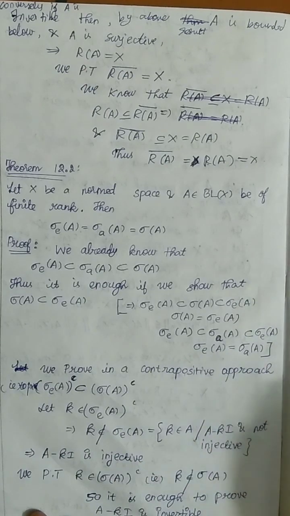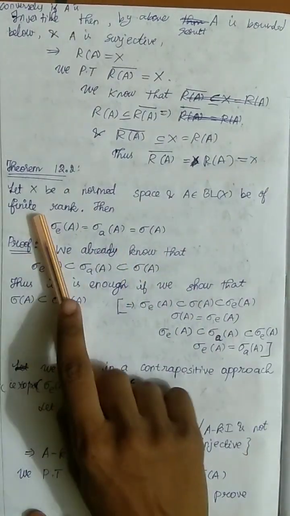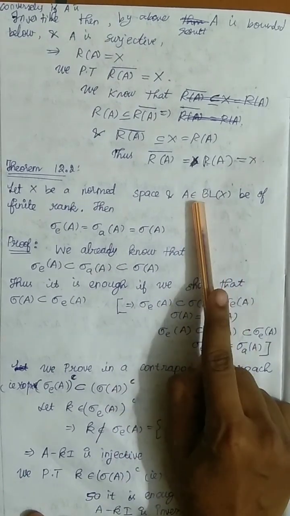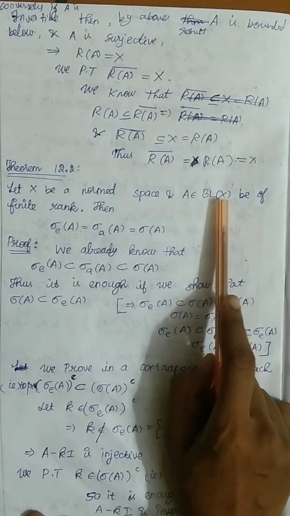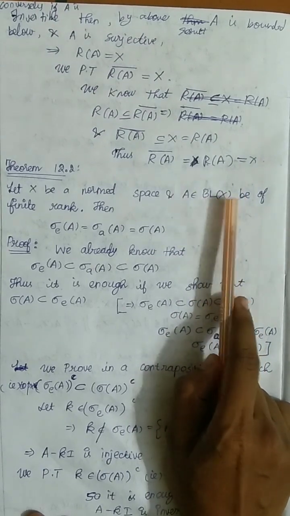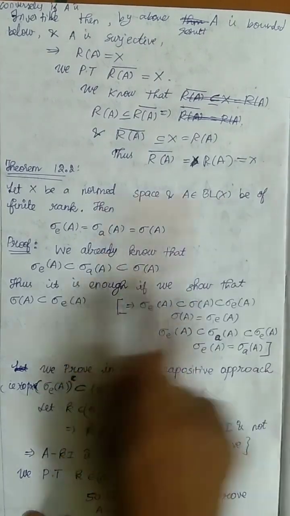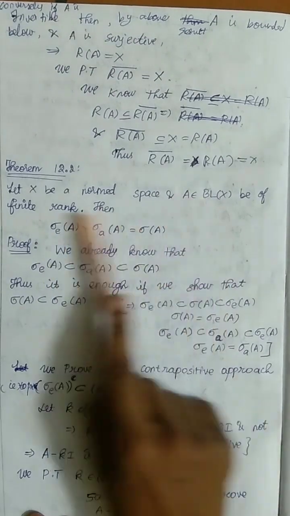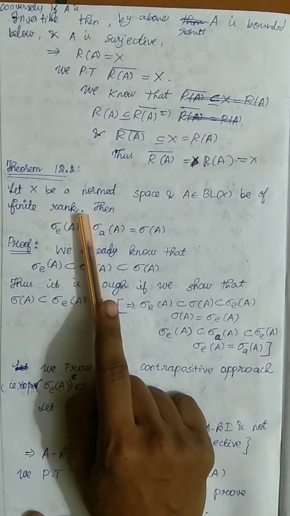In this video, we are going to see a theorem in invertibility of A in functional analysis. Let X be a normed space and A belongs to BL of X. BL of X is the collection of all continuous linear functions, or bounded linear functions. A is of finite rank. What is meant by finite rank? If A has finite rank, it means the range space of A is finite dimensional.